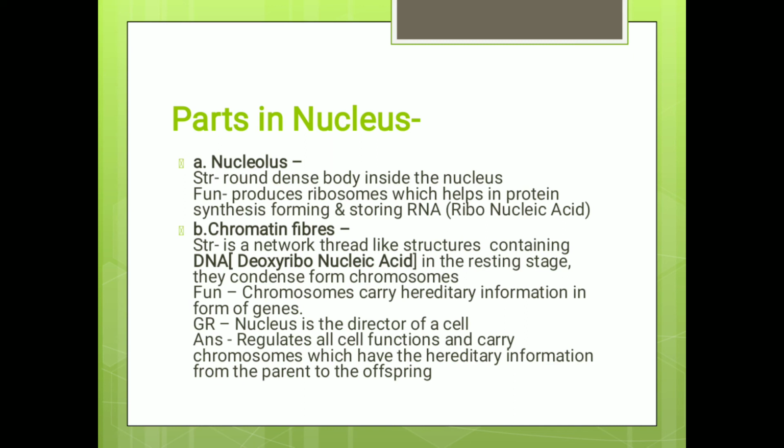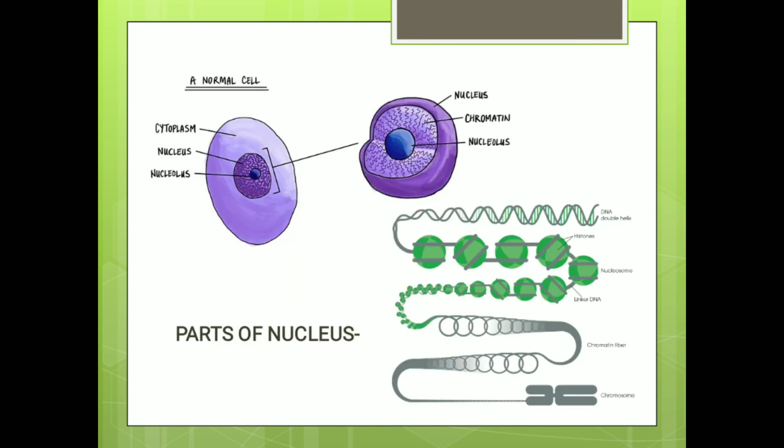There is a give-reason question here. Nucleus is called the director or the brain of the cell. The answer is that it regulates all the cell functions and carries chromosomes which have the hereditary information from the parent to the offspring. We can see these are the parts of the nucleus. The first is the nucleolus and the second is the chromatin network.